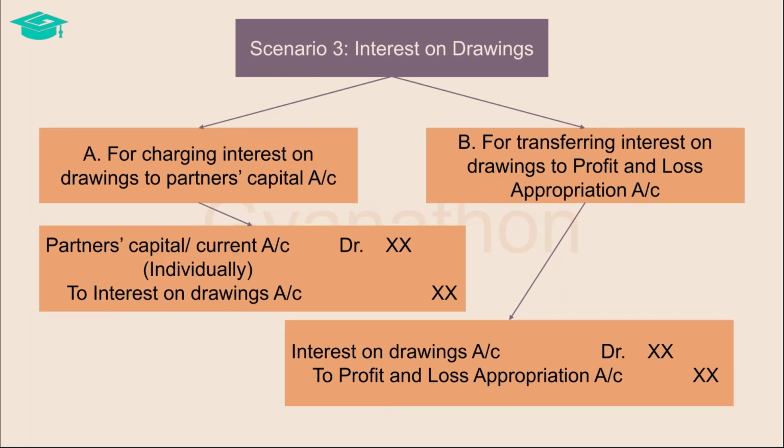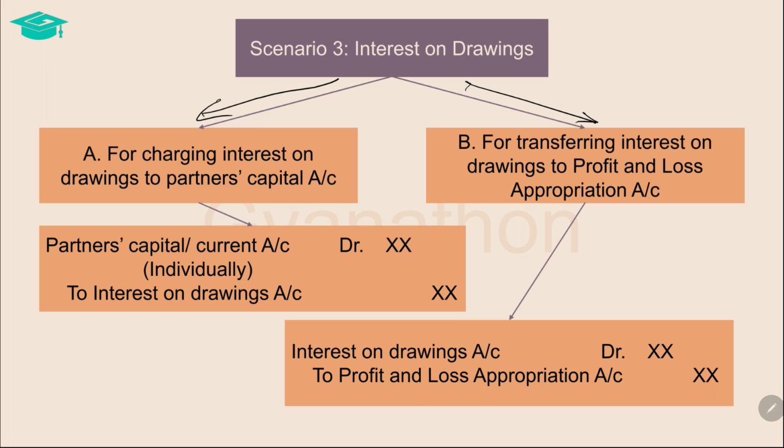Now that we have seen interest on capital, let us take a look at the transaction of interest on drawings. When partners make any drawings, they are generally charged an interest on such drawings. So it is a payment from the partner to the firm. Firstly, the interest on drawings is charged to the partner's capital or current account, and then it is transferred to the profit and loss appropriation account.